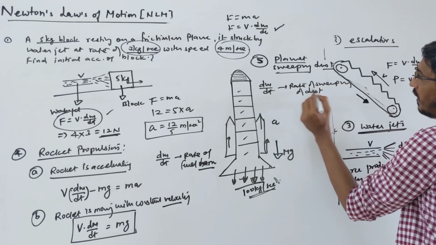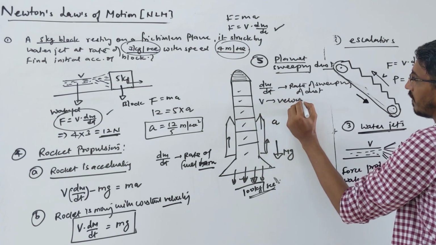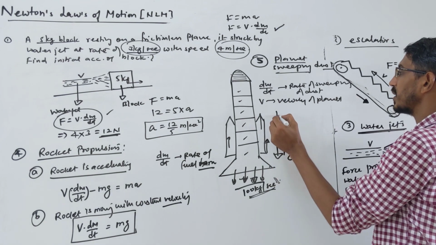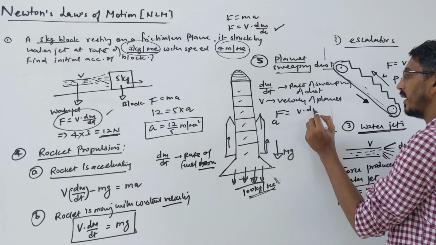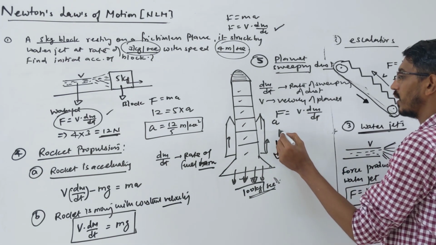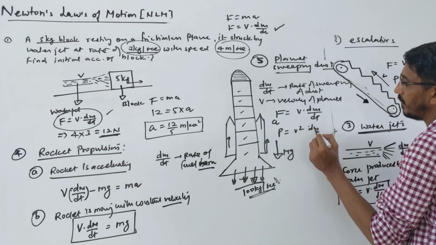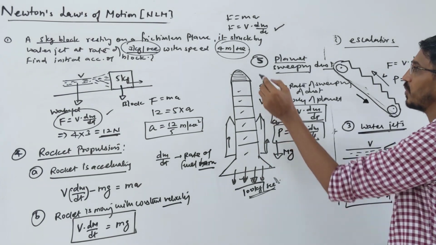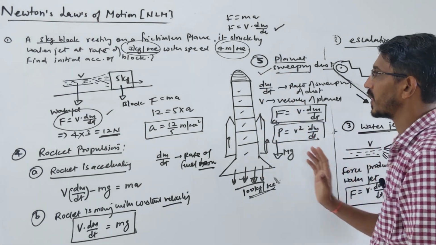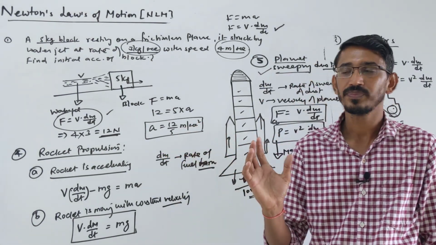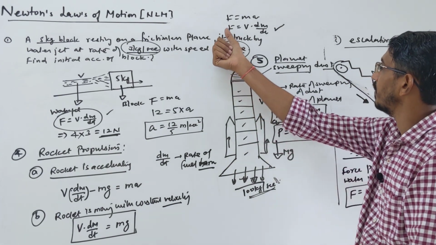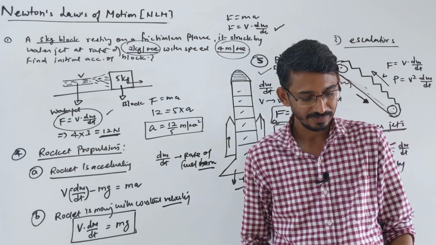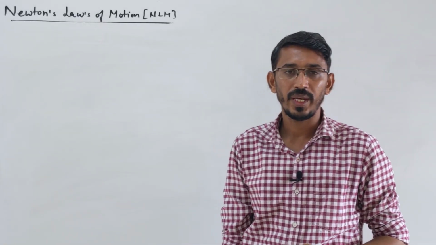This was given, and v is the velocity of the planet, which was also given. They are asking what is the force required. The same answer as here: v into dm by dt. Or they can ask for power. Power is v square into dm by dt, because power is nothing but force into velocity. So this question was also asked. These are 5 types of questions asked based on this format: force equals v dm by dt, when velocity is constant and mass is changing.